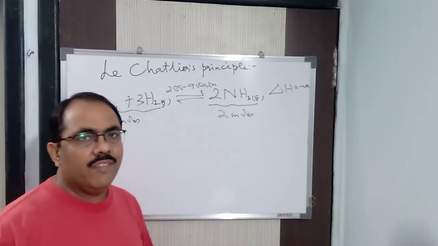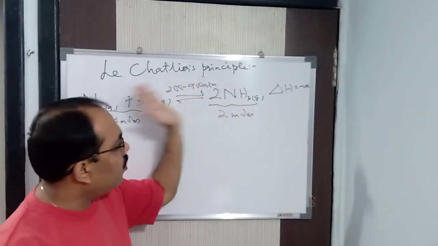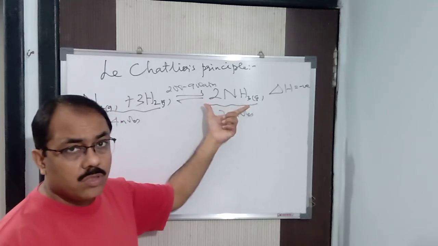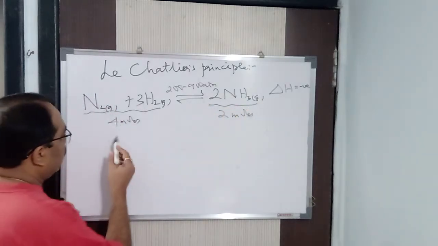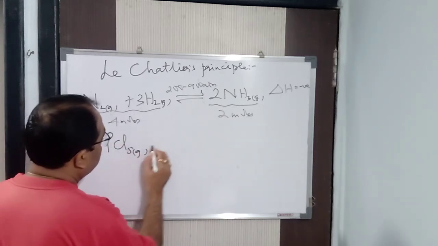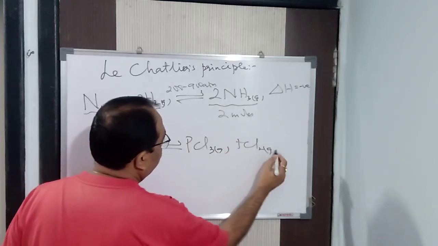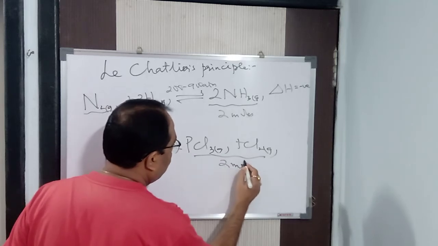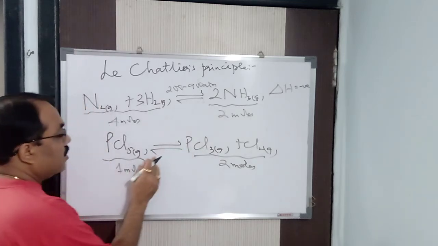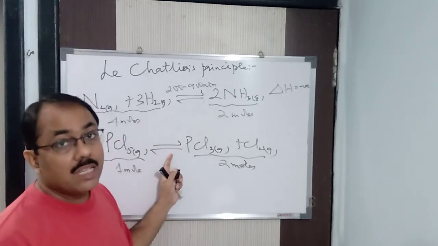So in this way, if the number of moles or the volume is decreasing, then the pressure should be high. Then the reaction will favor the forward direction. Consequently, if the reaction is taking place with an increase in the number of moles, for example, PCl5 gas gives PCl3 gas plus Cl2 gas, you can see here that it is 1 mole, and here it is 2 moles. So this reaction should take place with a decrease in pressure. Here the pressure should be more, here the pressure should be less.